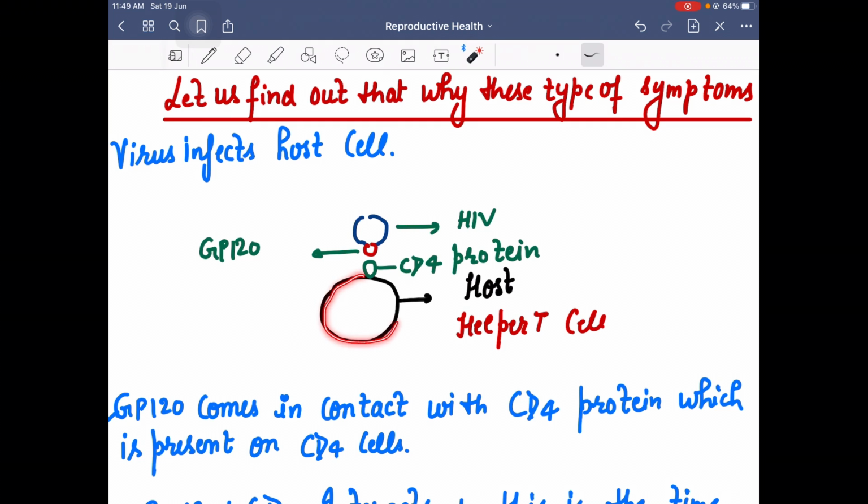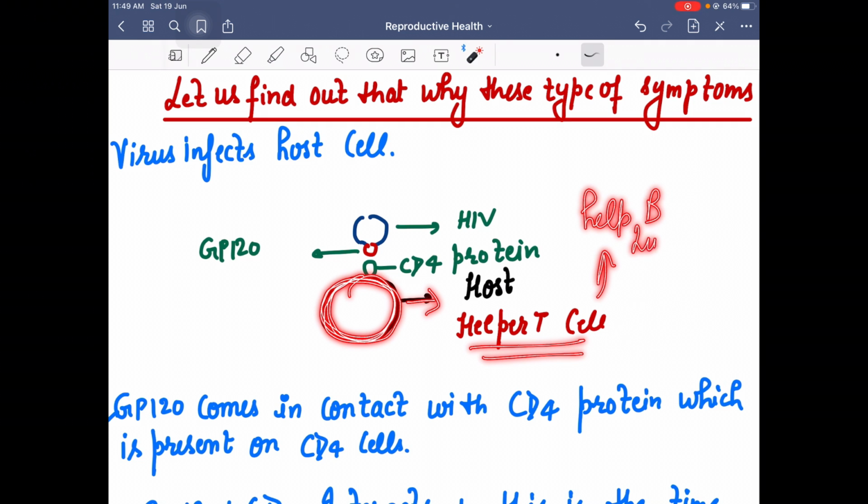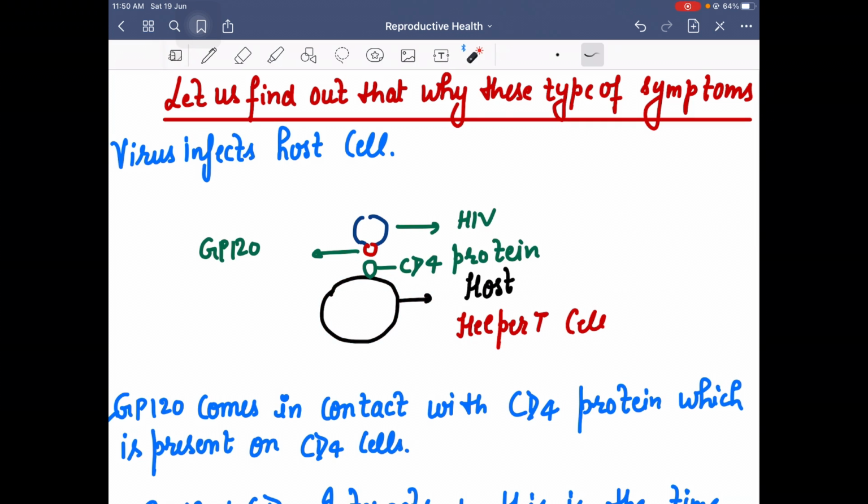This is the human body, and in the human body our immune system cells include helper T cells, and these helper T cells help B lymphocytes to produce antibodies. Now GP120 has specific proteins which are a very good recognition for the antigen.